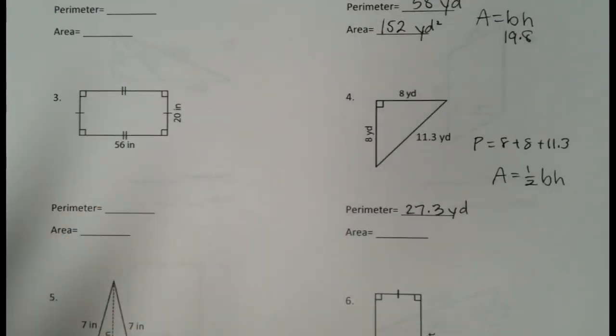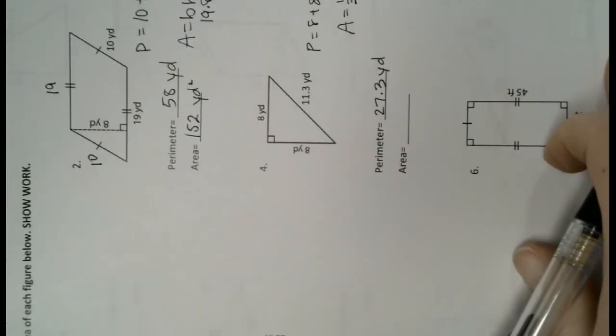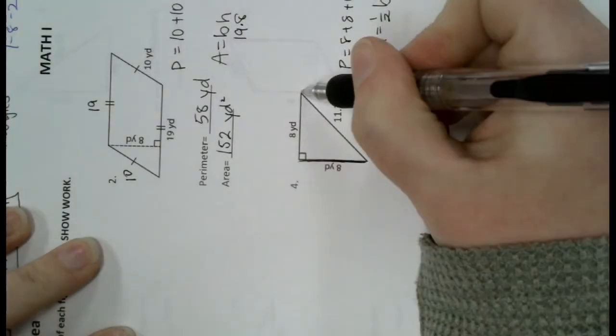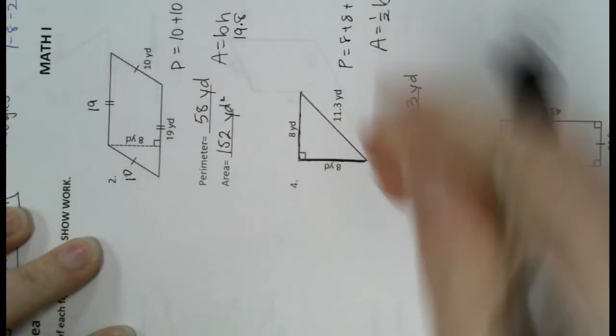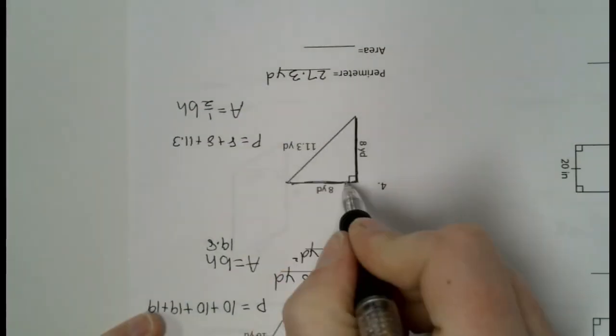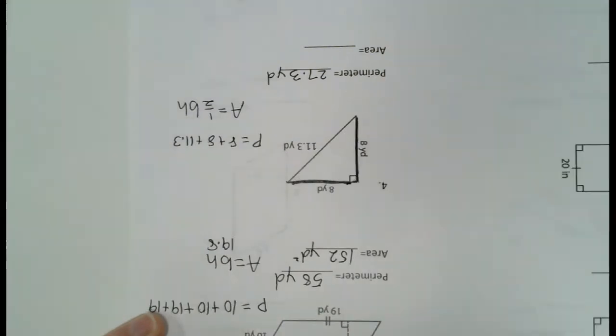So there's actually 2 ways you can look at it. You could turn it this way and visualize, oh look, this could be the bottom, and then this side would be my what? Height. Or you could flip it completely upside down, and this could be your bottom, and then that would make this side the height. It doesn't matter which one of those 2 ways.